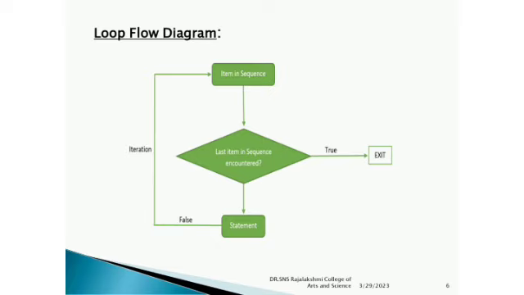If it is false, it is forwarded again to the statement and the main program cycle, and it will be executed again. It is processed until the condition becomes true. After the condition becomes true, it will go to the exit point, so the loop will be executed or exited.